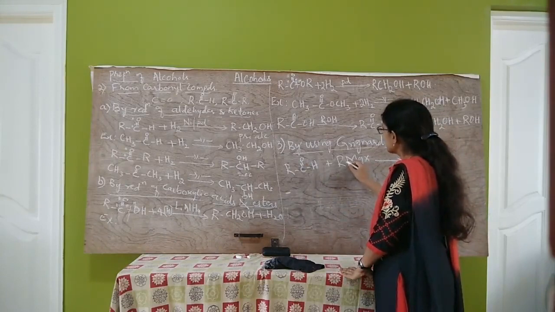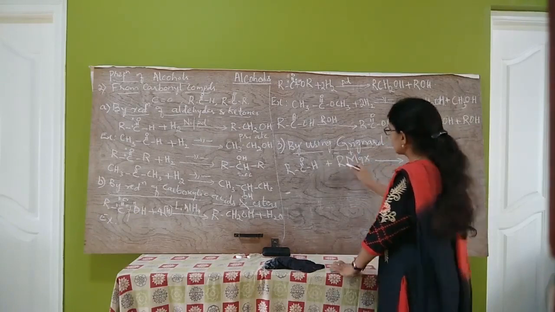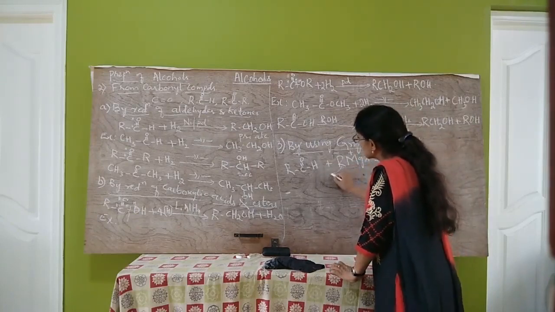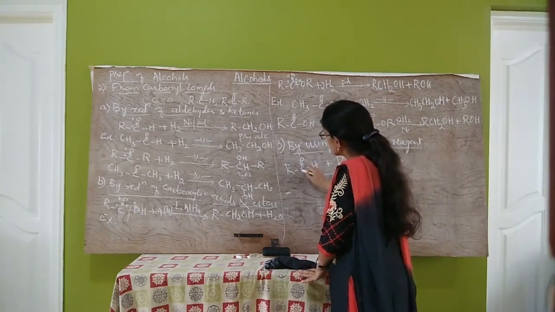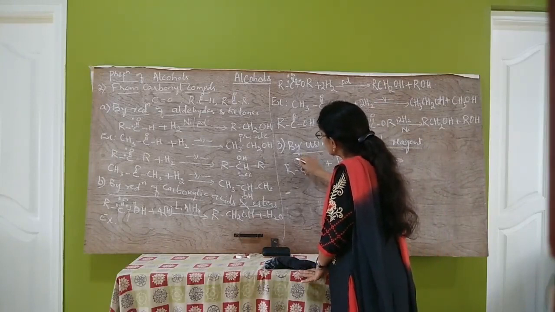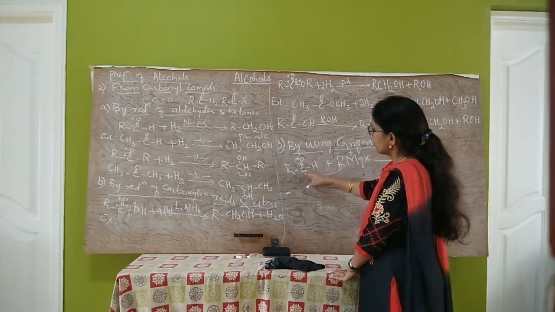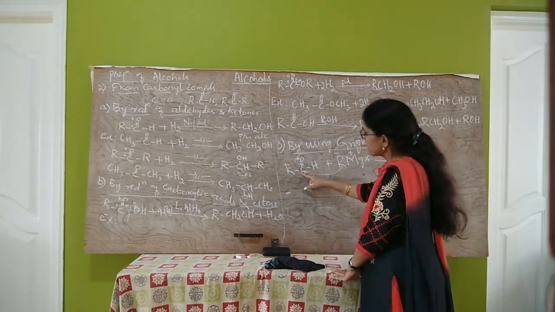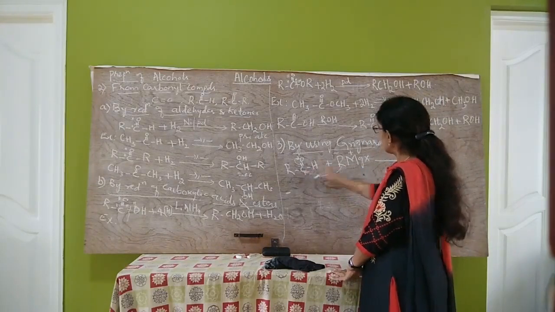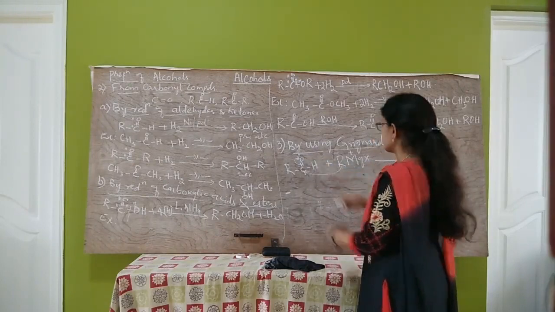Here this Mg is positive, so this is MgX, this is R minus. So this nucleophile R minus attacks this carbonyl carbon. When it attacks, this C=O pi bond will be displaced towards oxygen. So this oxygen becomes negative, carbon becomes positive. So R minus attacks carbon, and this MgX will be attached to oxygen.